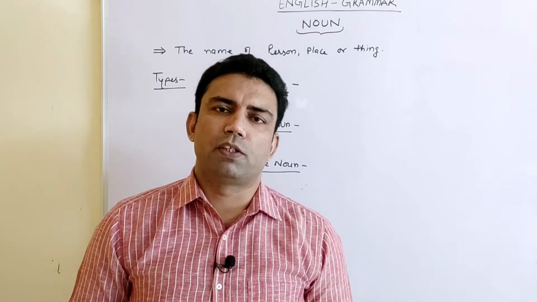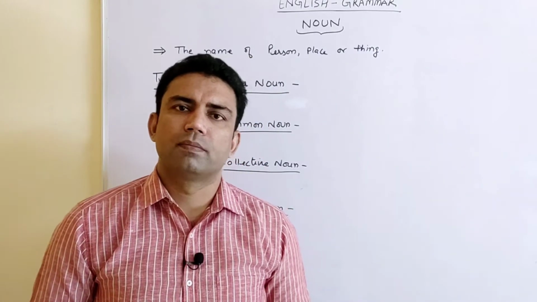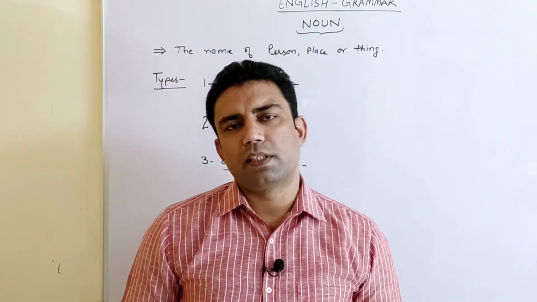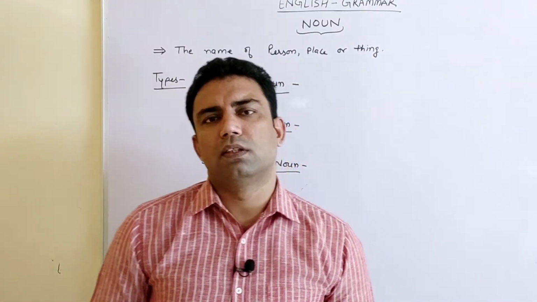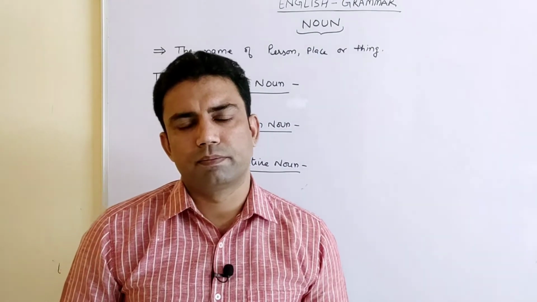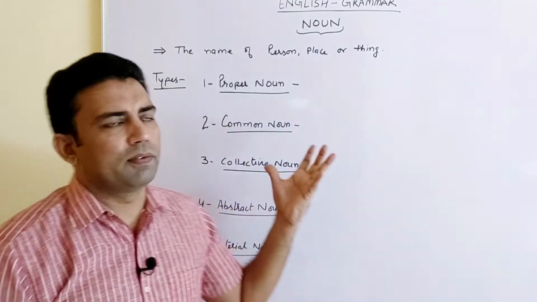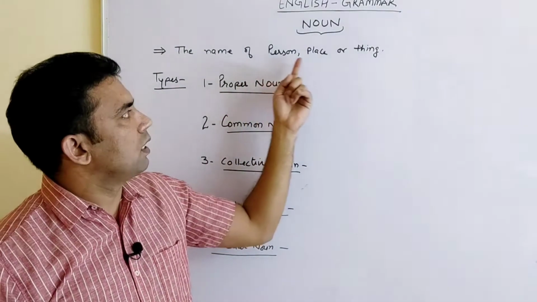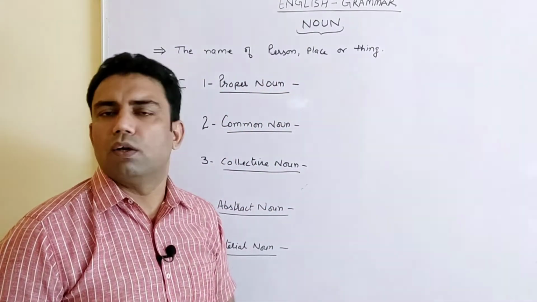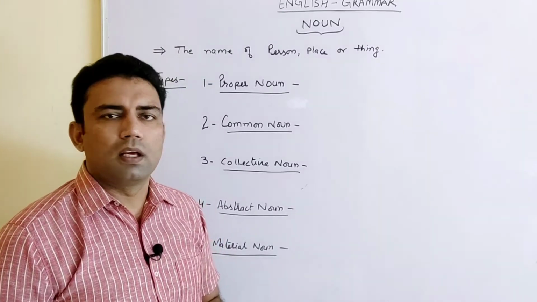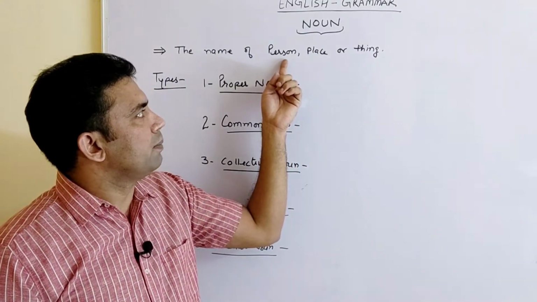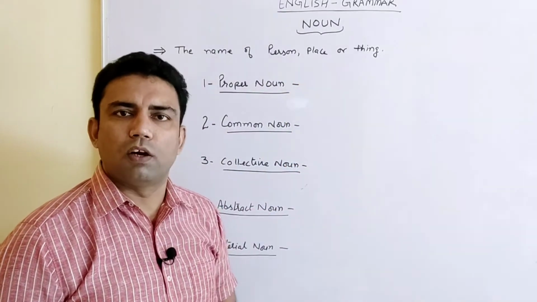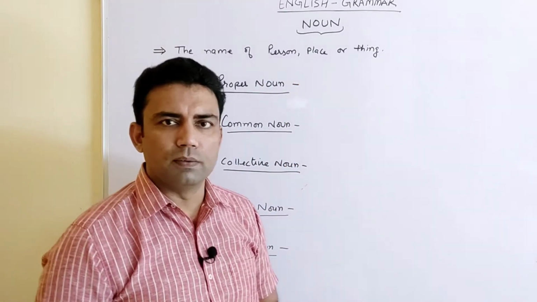In this video we will talk about English grammar and our topic is noun. I will tell about noun, the definition, the types with examples. So first of all, the definition. Noun is basically the name of a person, a place or a thing or object, you can call it. It is the name given to any person, the name given to any place, or the name given to any object. That is called noun.